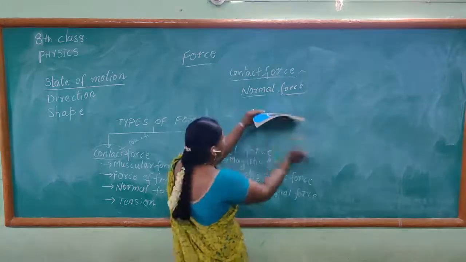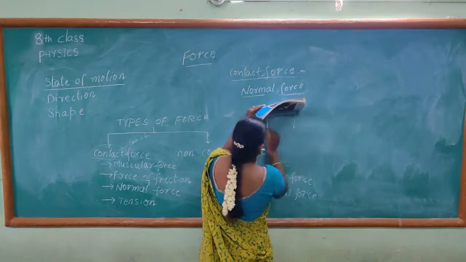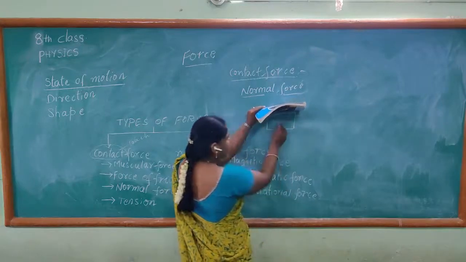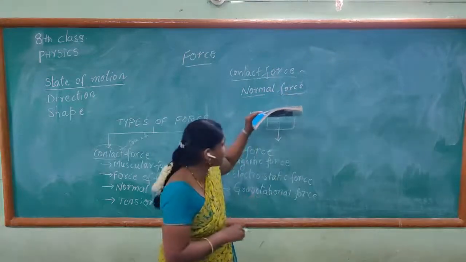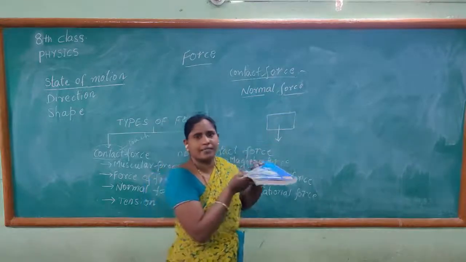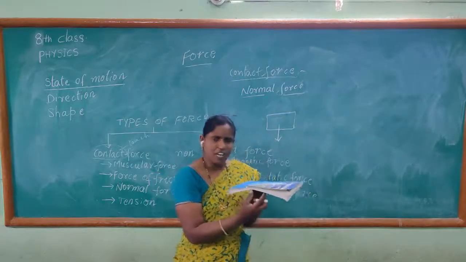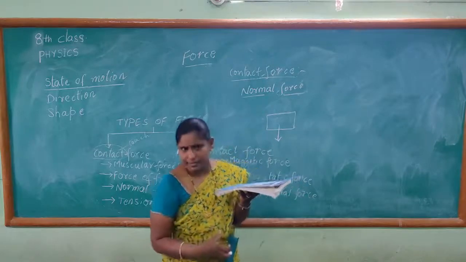For example, this is the science textbook you have placed. Here, the forces are acting downwards. There is a gravitational pull which is pulling the book towards the earth. The gravitational pull always pulls the object towards the earth.